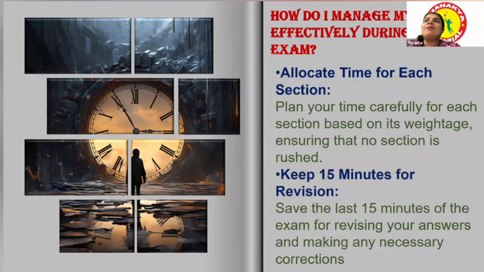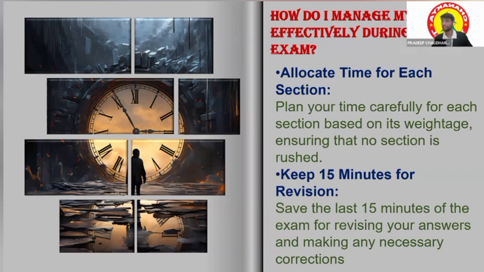Yes, sir. I think 99% of children are facing trouble with how to manage time effectively. What they should do is allocate time for every section. They will have 4 or 5 sections, depending on the subject. They should allocate time for every section according to the marks, and keep the last 15 minutes for revising. When they have divided their sections and kept the last 15 minutes, then definitely they will be able to manage their time effectively during the exam. So that is how they can work on it.